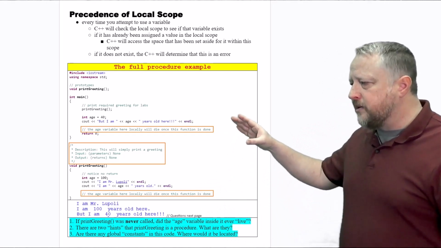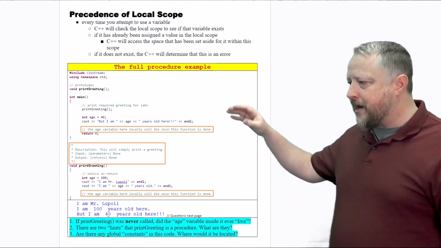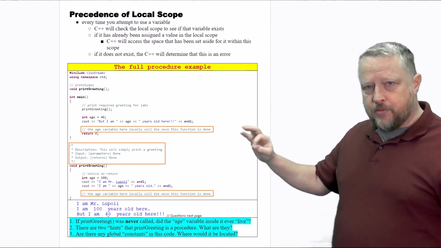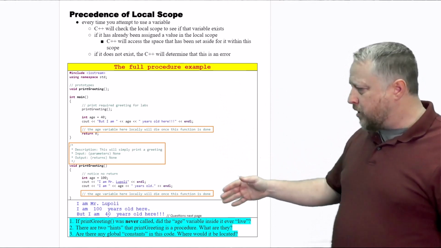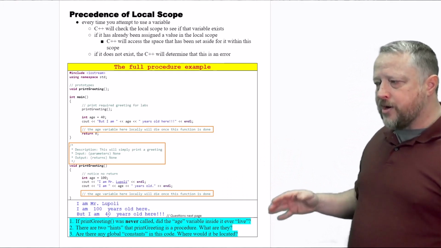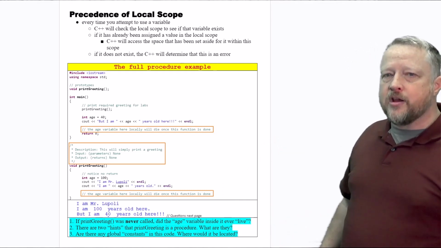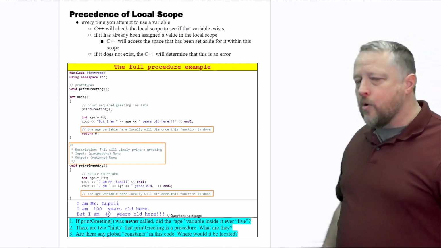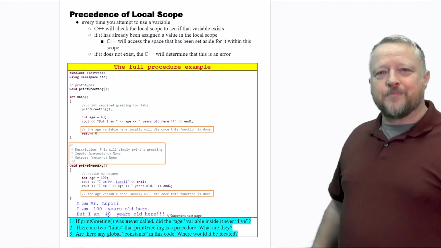So I don't believe anything has changed in the code from previous, but double check me. No, matter of fact, the output's exactly the same. So the only thing that I really want you to do is answer the 3 problems that we have here. See if you get them right or not. We'll go over them in a minute and leave it at that.